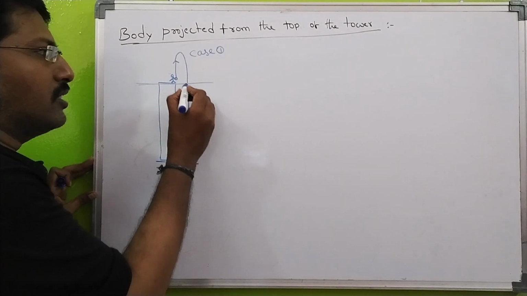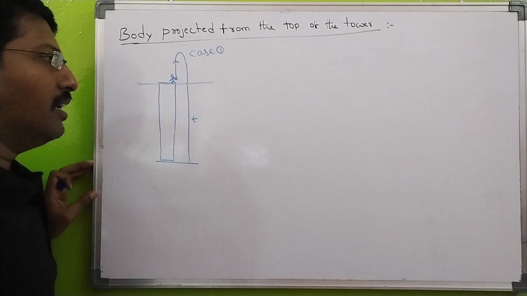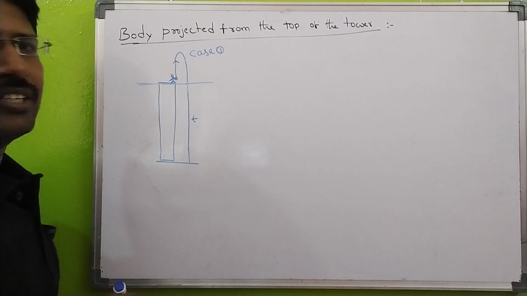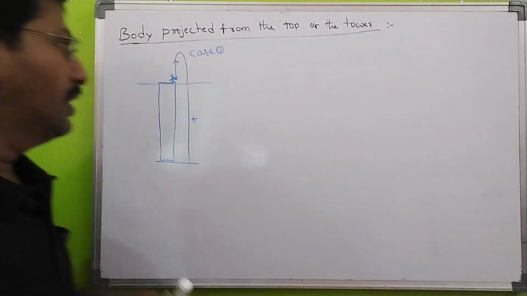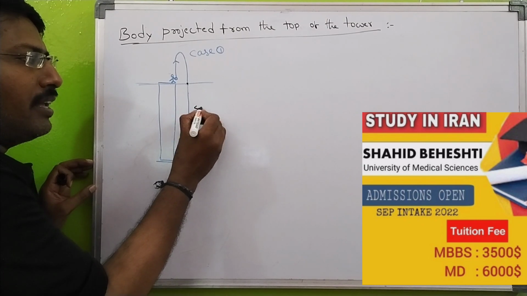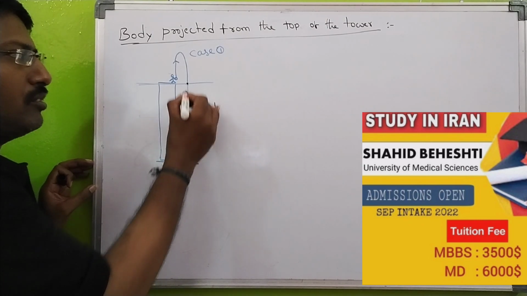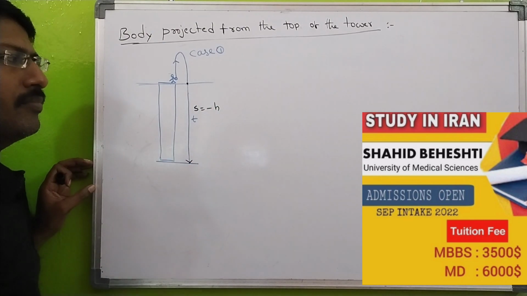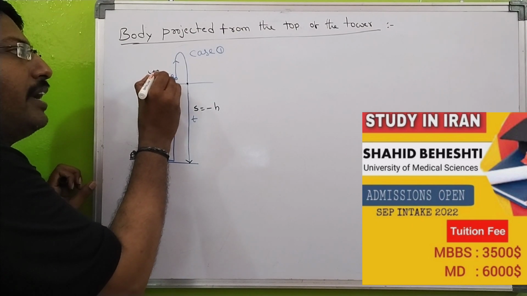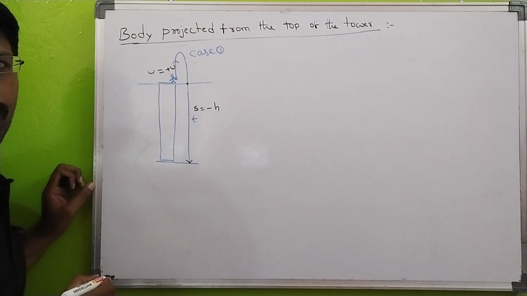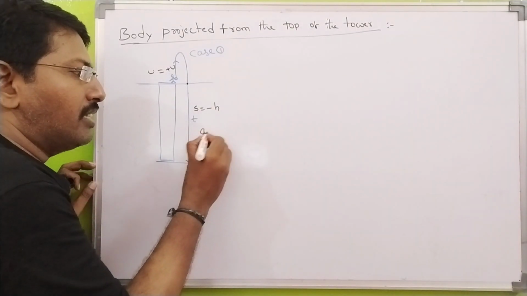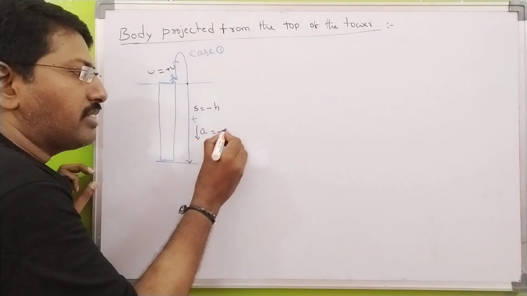Okay. See here, in this situation, the displacement. This is the displacement. The ball is moving in the upward direction. So here the displacement S is equal to minus H. In this situation, the ball is moving upward, so I take plus u. Next, what about acceleration due to gravity? Acceleration due to gravity acts in the downward direction, which means I take minus g.